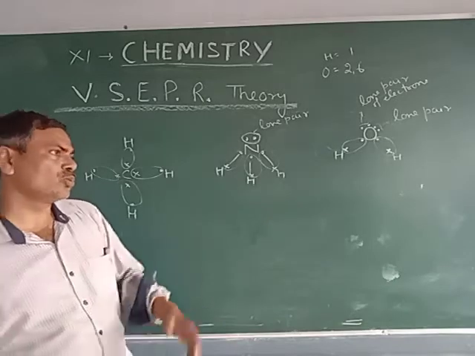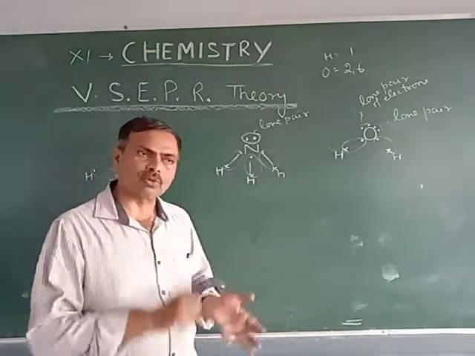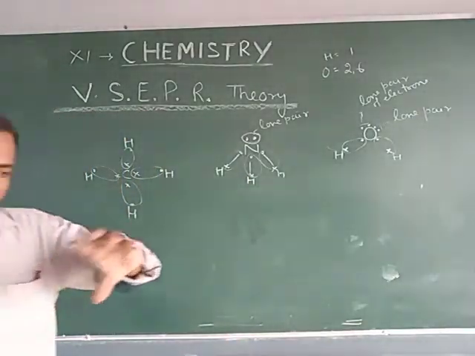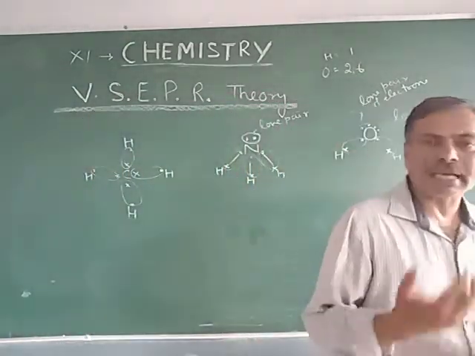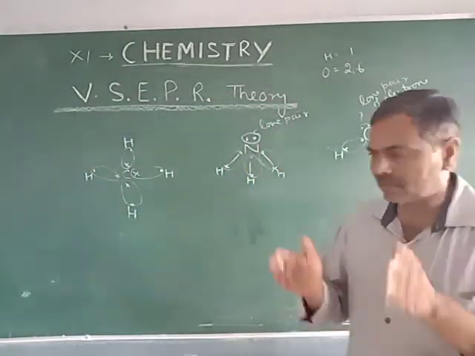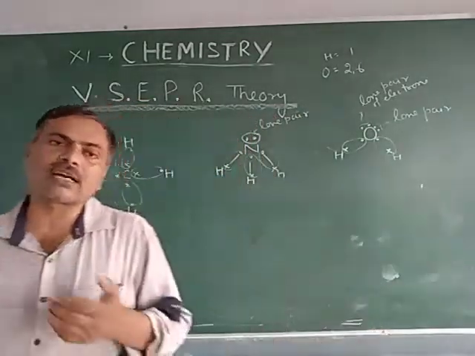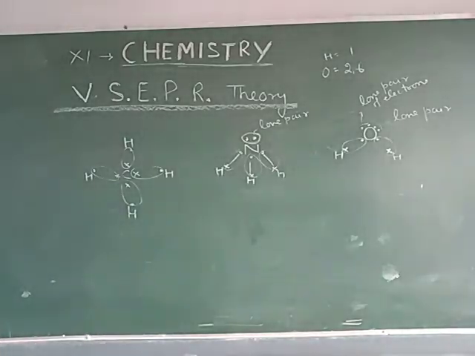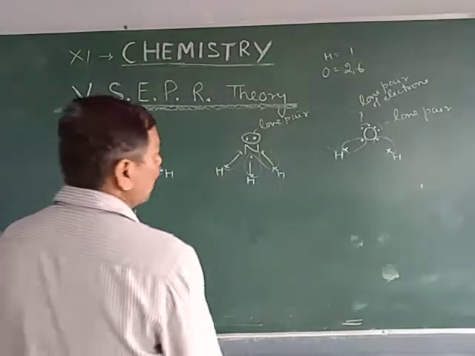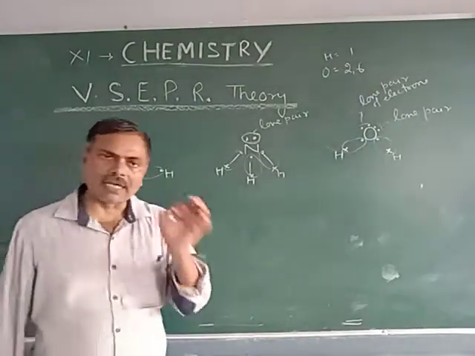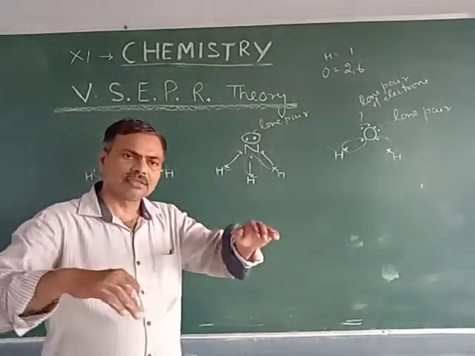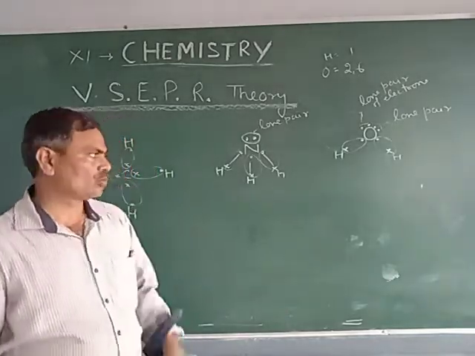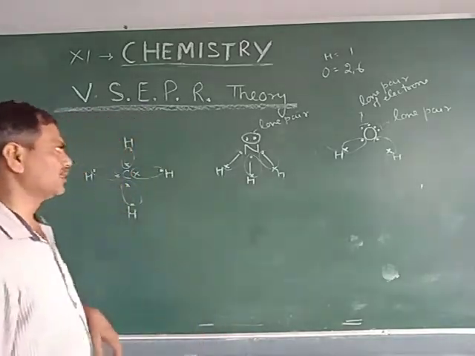To increase the stability of the covalent molecule, the bonded pairs and lone pairs adjust themselves in such a manner that the repulsion between the electrons is minimized.